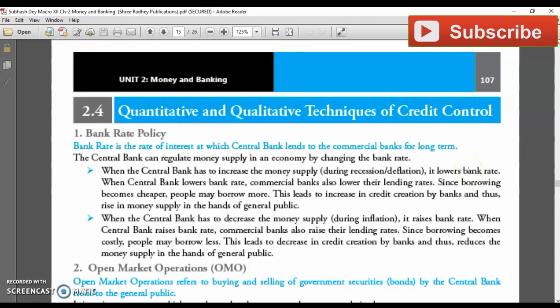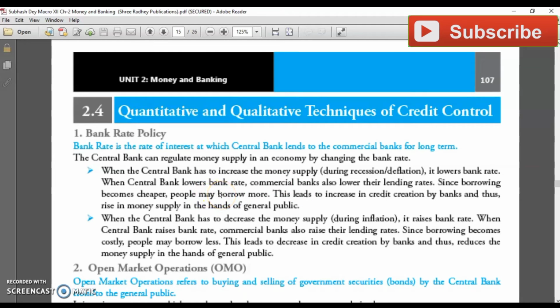Once RBI lowers the bank rate, automatically the rate at which customers can get a loan from the bank also goes down. Once RBI gives loans to commercial banks at a lower rate of interest, your loan rate of interest goes down. People try to enter for getting more loans, because now loans have become cheaper.